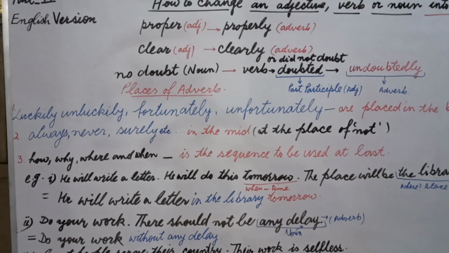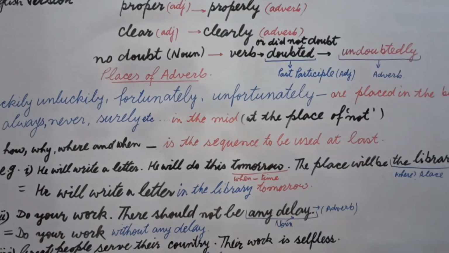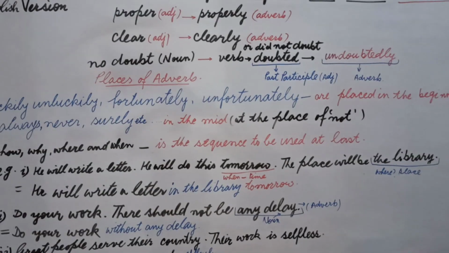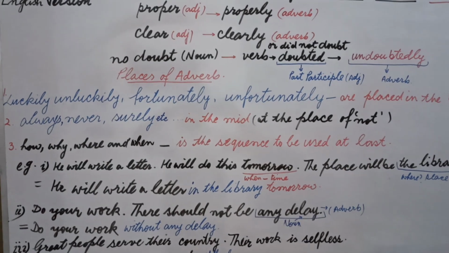Suppose how, you will say properly. Why? Because of some reason. Where? In India, in America, anywhere. When? Two days ago, after a long time, like this, in one word and in more than one word. That is called adverbial phrase.